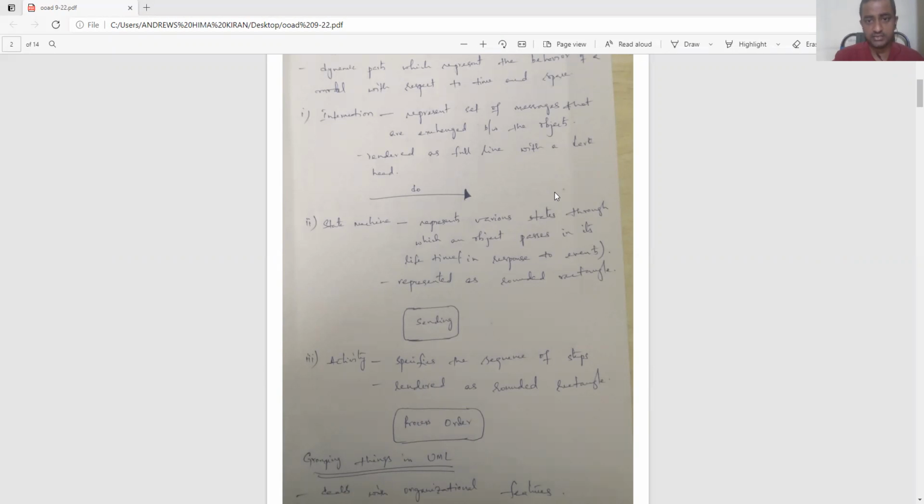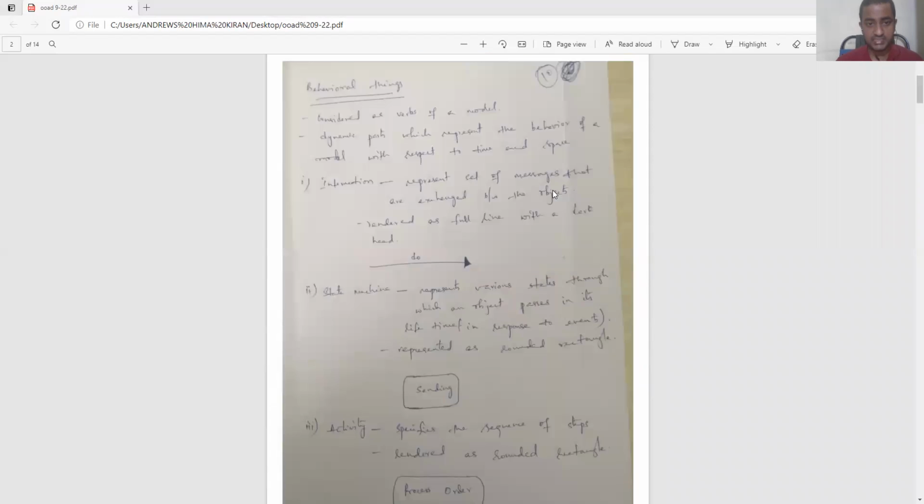Use case, how do you define a use case? A use case can be defined as the action which is performed by an actor, right? So these three are considered.